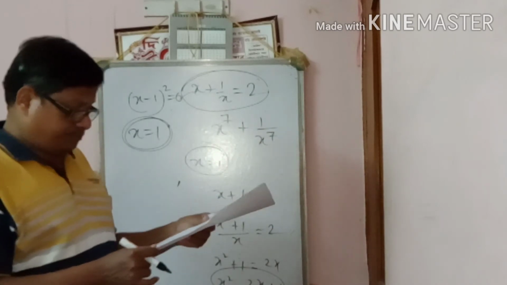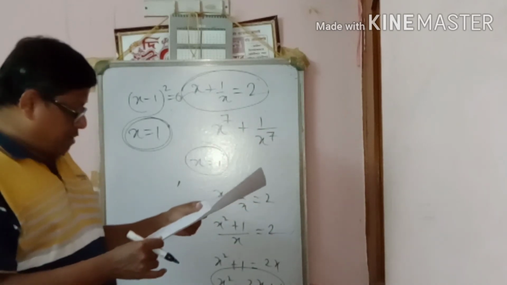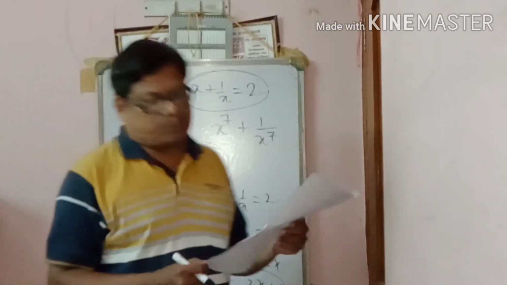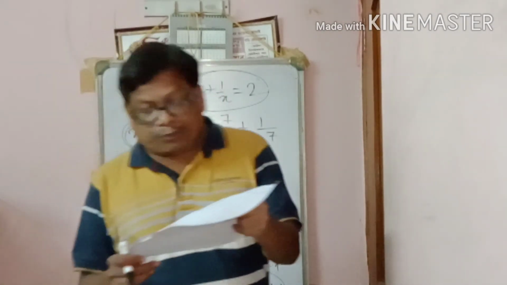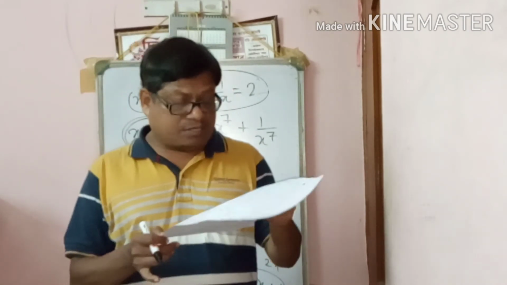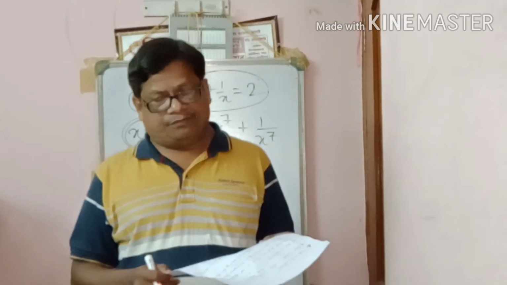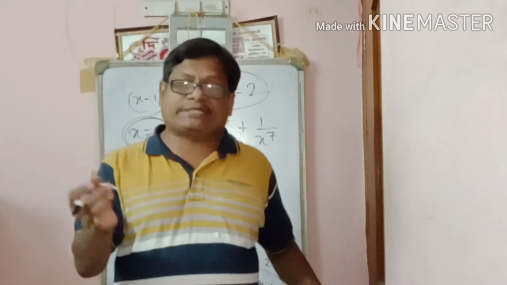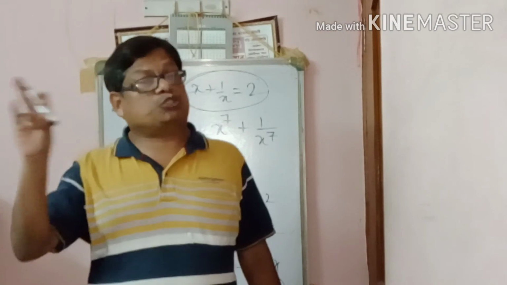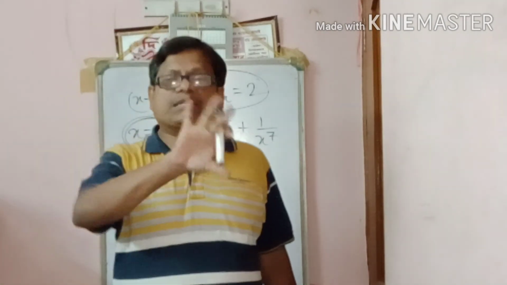Next one. This is very important, very easy: 3-dimensional space. Which of the following is a 3-dimensional figure? 3-dimensional means it contains length, breadth, and also height. This is 3-dimensional space.